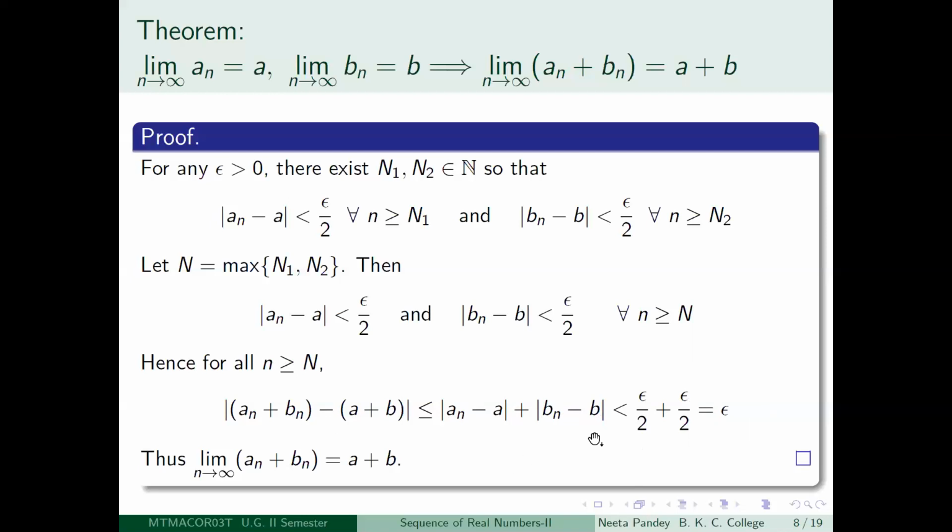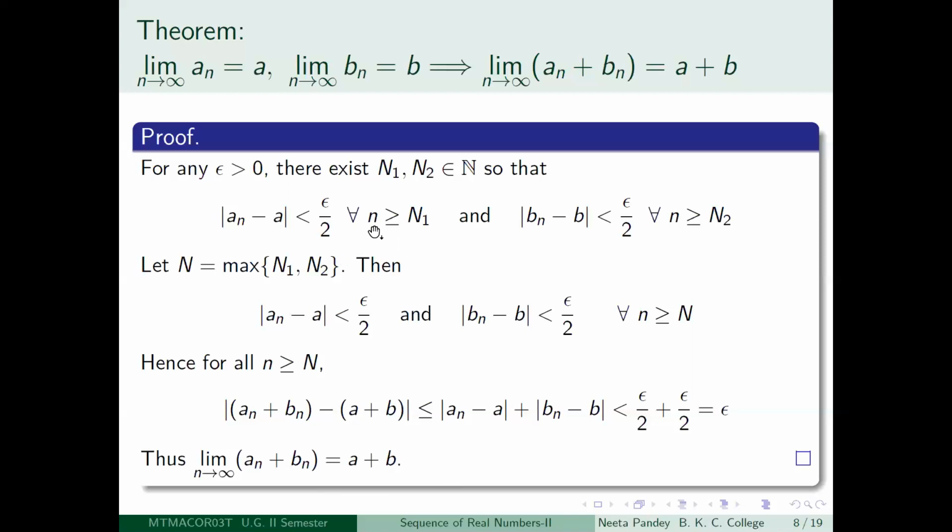So what do you get by your transitivity property? That modulus of an plus bn minus a plus b is less than epsilon for all little n greater than or equal to capital N. Given any positive epsilon, you were able to choose a positive integer capital N so that the required inequality holds. Epsilon was arbitrary, and hence you can claim that limit n tending to infinity of an plus bn is equal to a plus b. The proof is not difficult, but there is a new idea here.